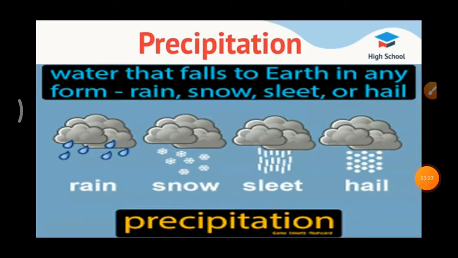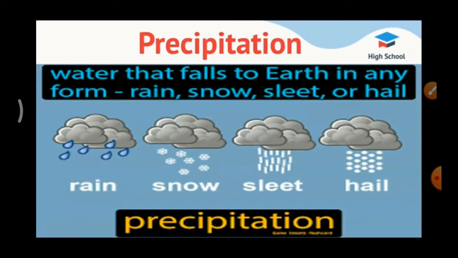Forms of precipitation. First one, rain. The most common kind of precipitation is rain. The precipitation in the form of water droplets is called rain.